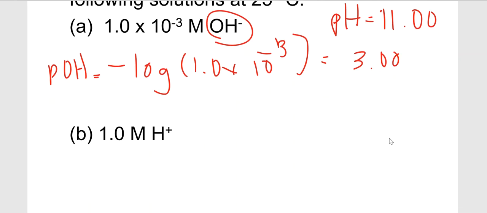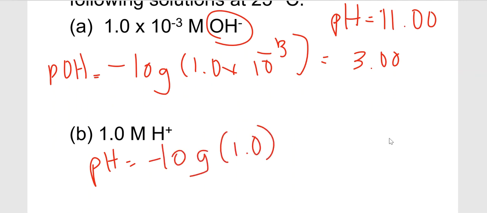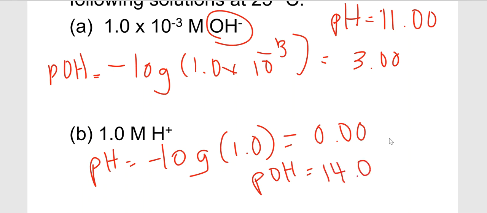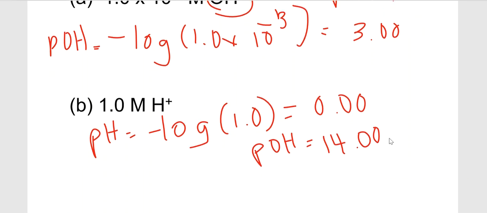Now, if you have this, the pH is equal to negative log 1.0, so this is equal to 0.00, right? So the pOH will have to be 14, just like that. All right. Okay, so I think that's about it.